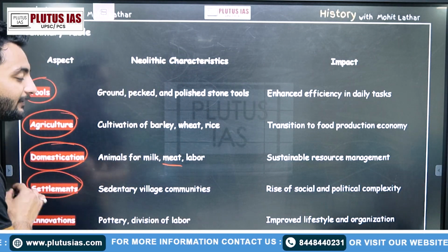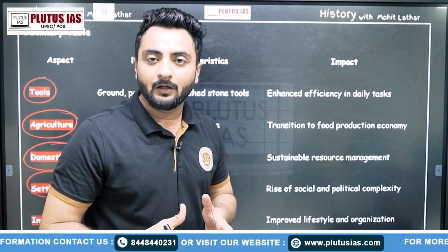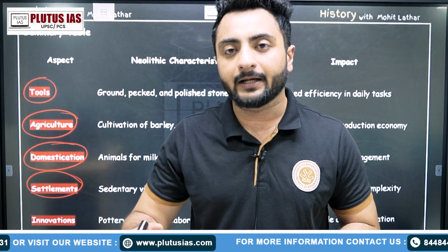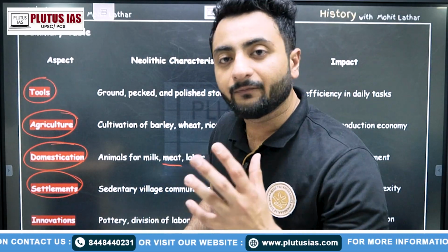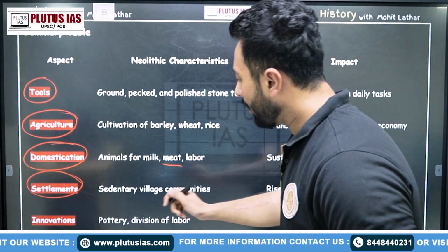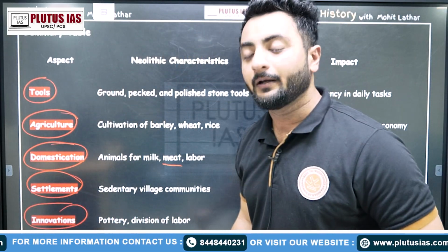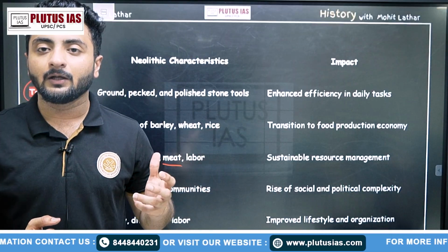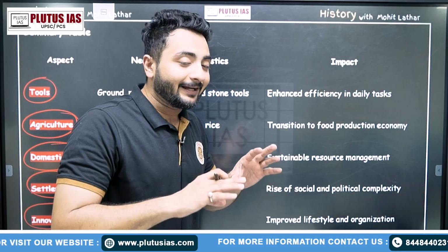Also, in settlement patterns we have seen that the village community developed. When people started to produce any crop, they had to settle down in a place for some time, so village communities developed. Also, the innovations we were talking about, be it pottery or division of labor, like men doing certain tasks and women doing certain tasks. According to age, older people were not going for hunting; they were engaged in household activities or craftsman activities. So all these things characterize the Neolithic era.